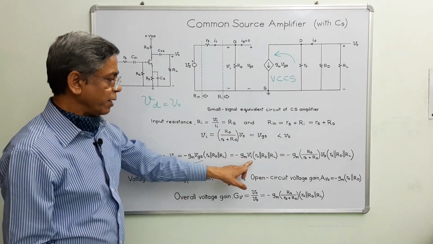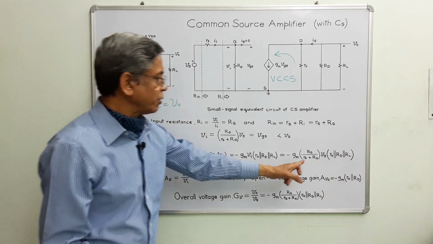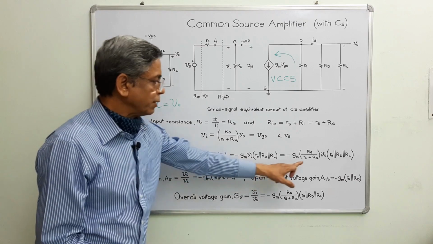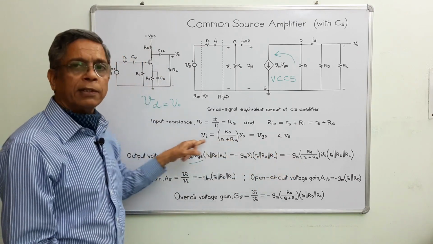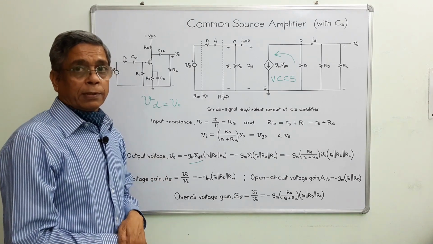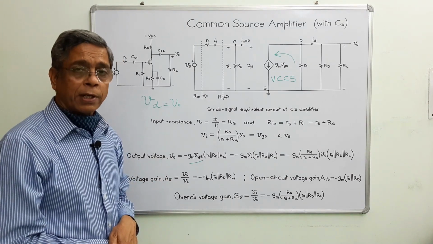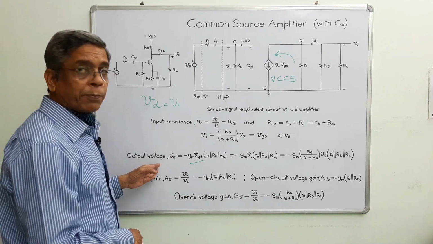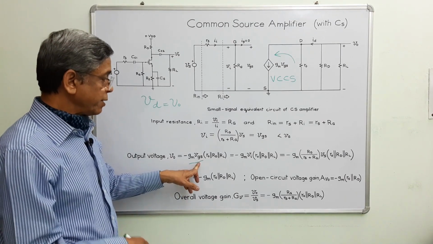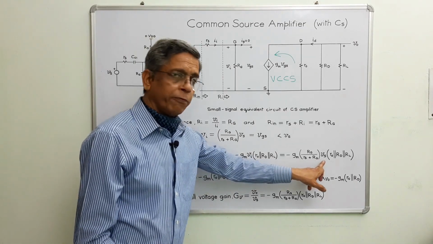VGS is equal to Vi, and Vi is equal to this factor. And these three, 1, 2 and 3, are as per this expression. So this is a very comprehensive equation for the output voltage in terms of VGS, Vi and Vs.